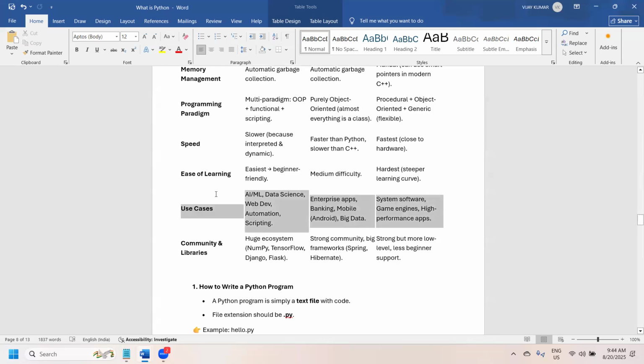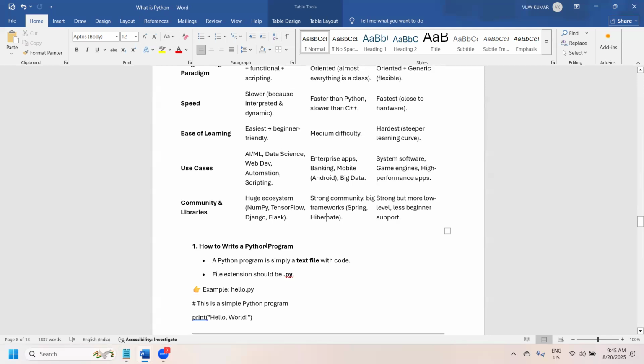If you want to develop anything like that, then we can go with C++. The communities and libraries are a huge ecosystem. For example, there are lots of things, whereas in C++ the community is strong but more low level, and we don't get much support. You need to debug and learn on your own. But in Python we have multiple things.